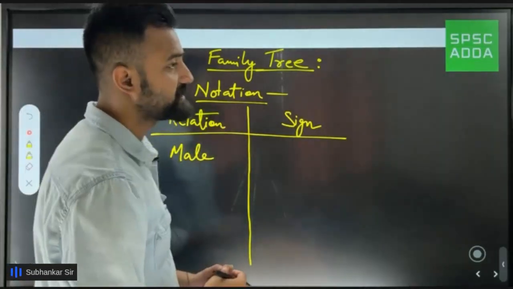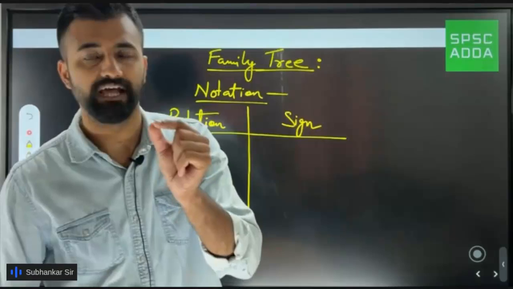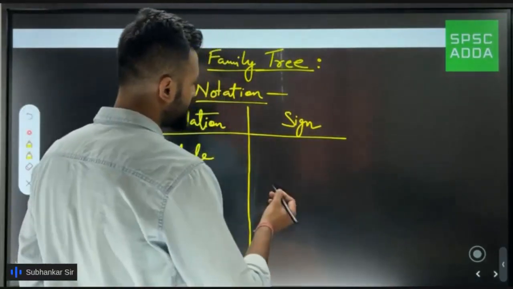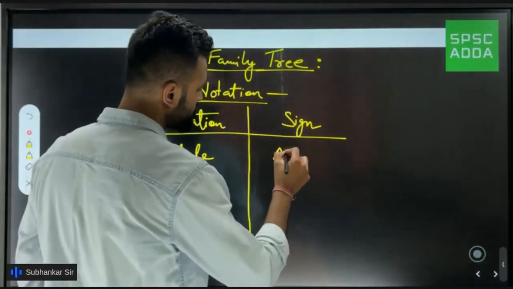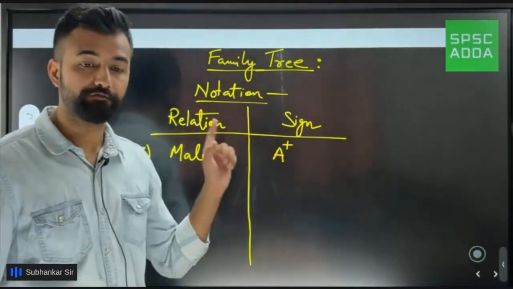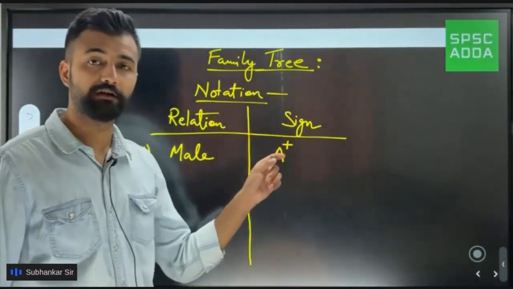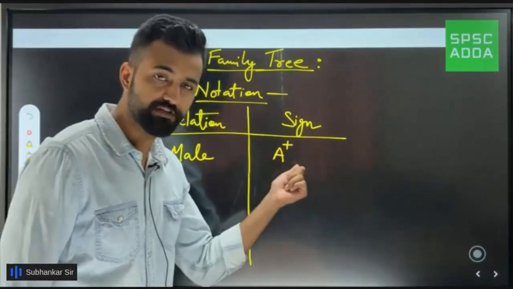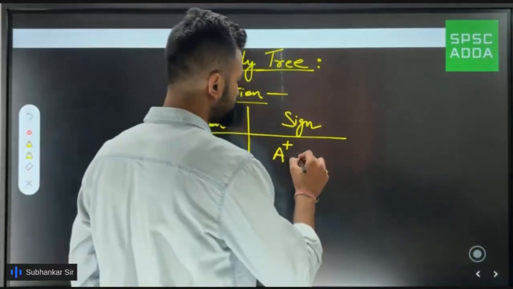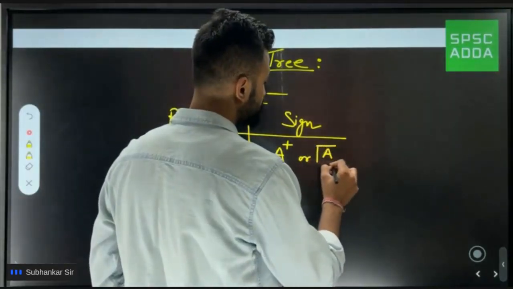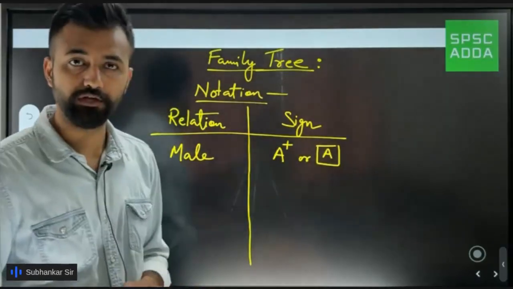Suppose I say that the element A is a male. How do we show it? Generally for male, we'll simply write A, and on the top we'll write plus. This plus denotes that the element is a male. You can use this, or in some books you'll see something like this also: they'll write A and make a square around it. This is another notation that you can use.